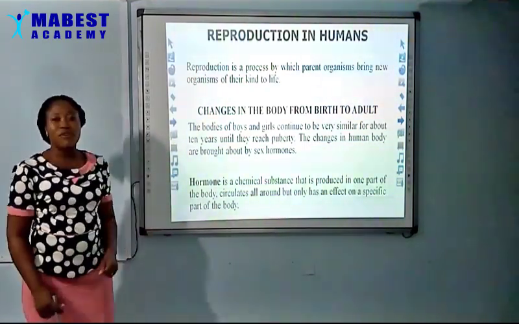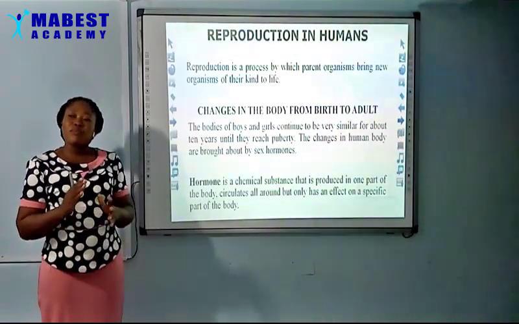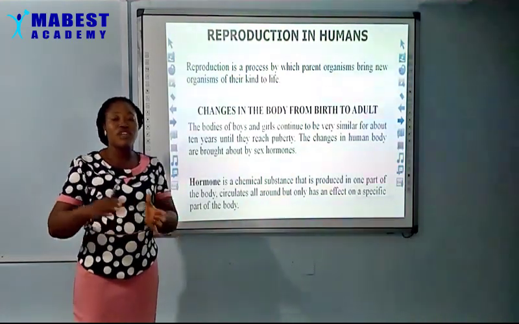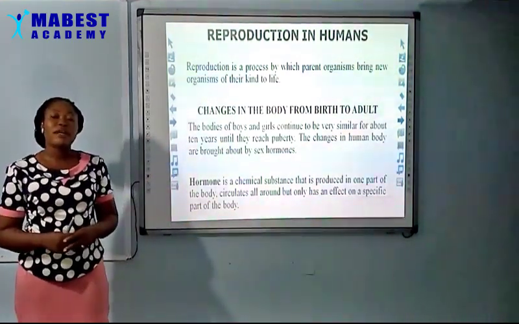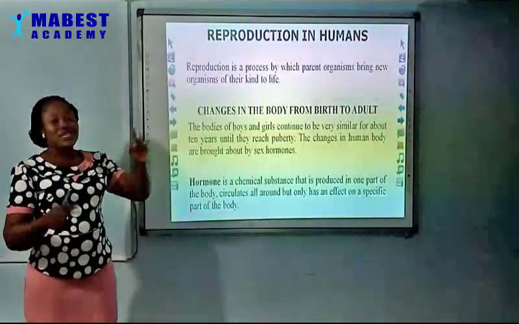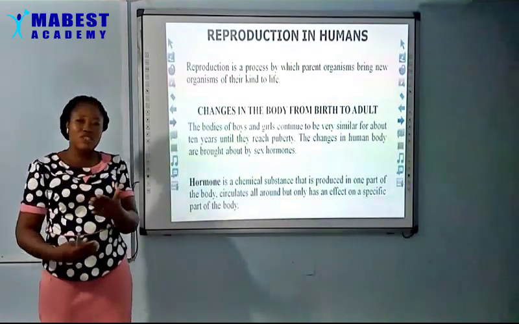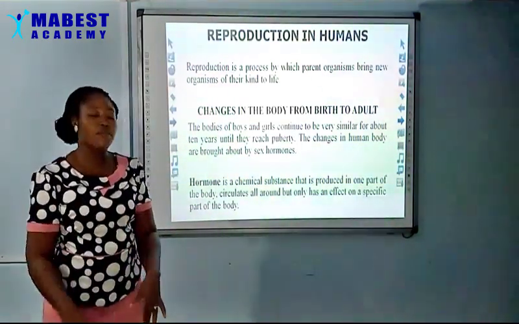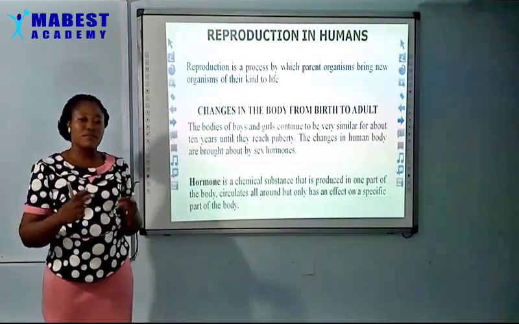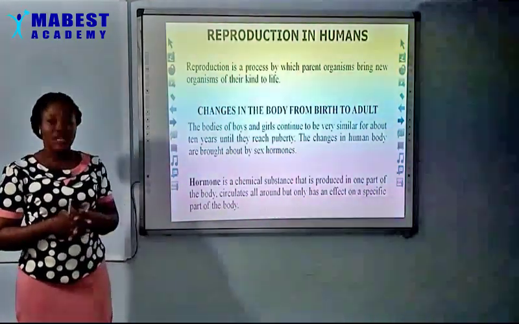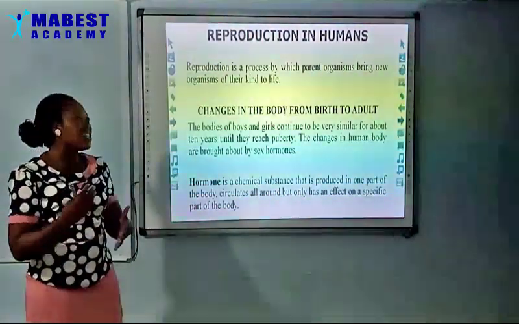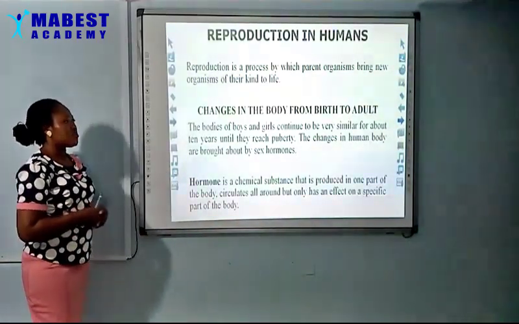Now, before I go further, briefly I want to talk on the different types of reproduction we have. We have sexual reproduction and asexual reproduction. Asexual reproduction is a process in which just one organism will give rise to an organism of its own kind. But sexual reproduction involves two organisms. And that is what we are looking at today. That is what is found in humans. Parent organisms will bring new organisms of their kind to life.